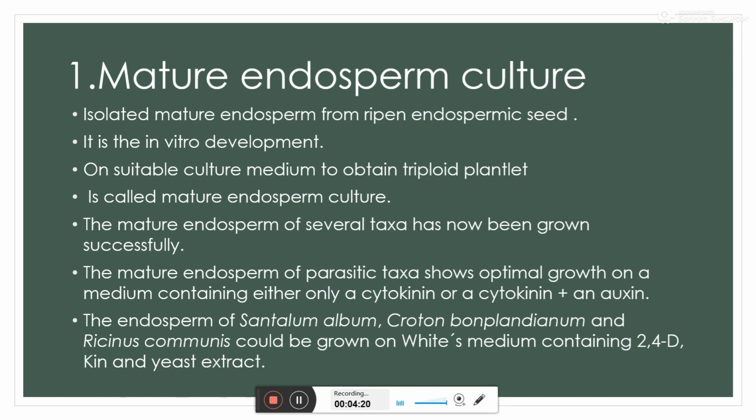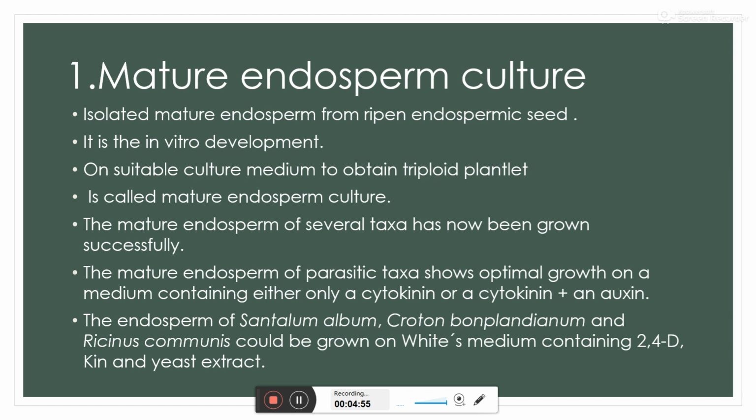So the seed has a high level of endospermic tissue, and the mature endosperm is isolated from a fully ripened seed, a fully ripened fruit. After isolating it, we allow it to grow on a suitable culture medium, and finally we get a triploid plant. This method is called mature endosperm culture.